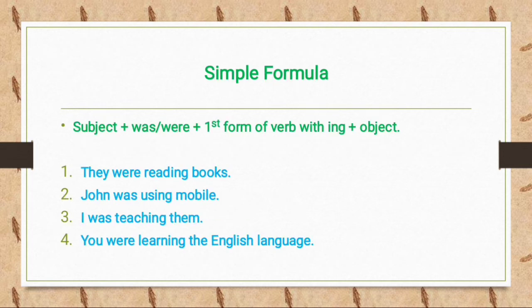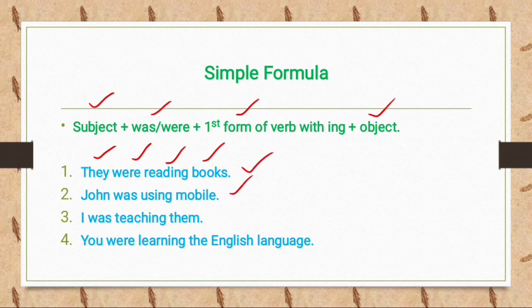Simple formula of past continuous tense. Subject, was and were means helping verb, plus first form of the verb with an ing, plus object. Like they were reading books. Now they is the subject, were is the helping verb, because here they is, so we have to use were, and reading is first form of the verb with an ing, books is the object.